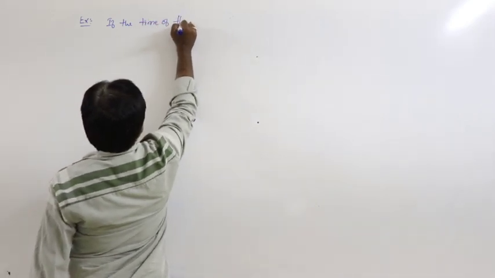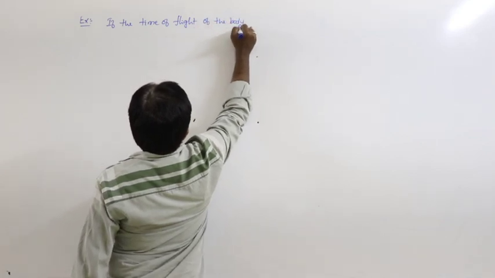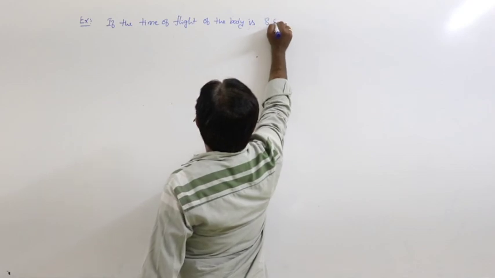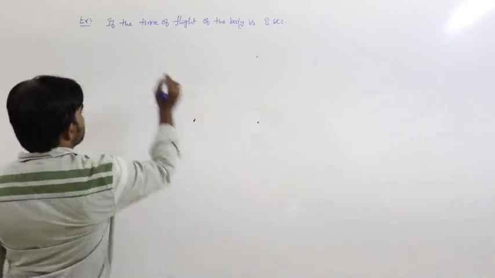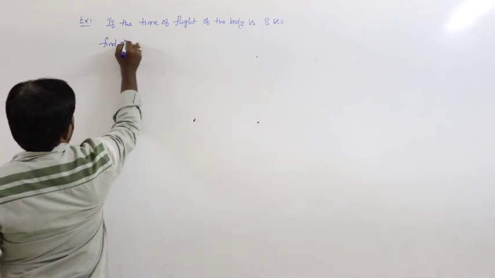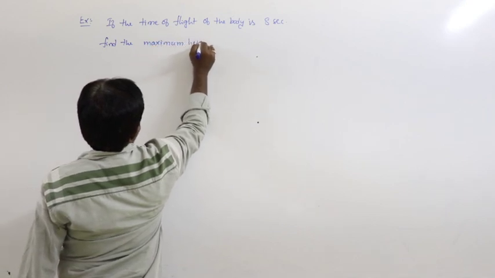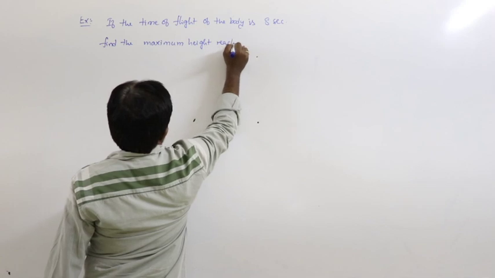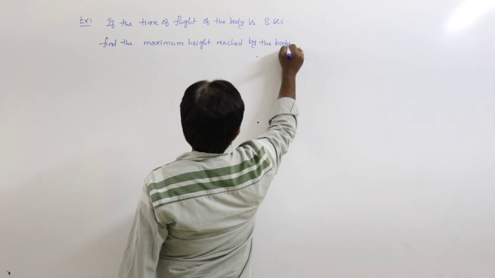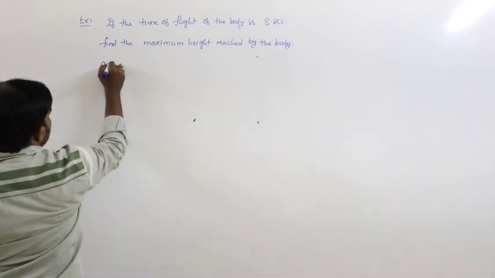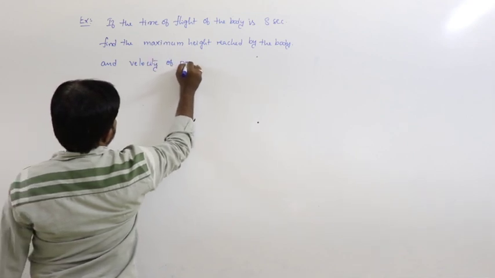If the time of flight of the body is 8 seconds, find the maximum height reached by the body and the velocity of projection.